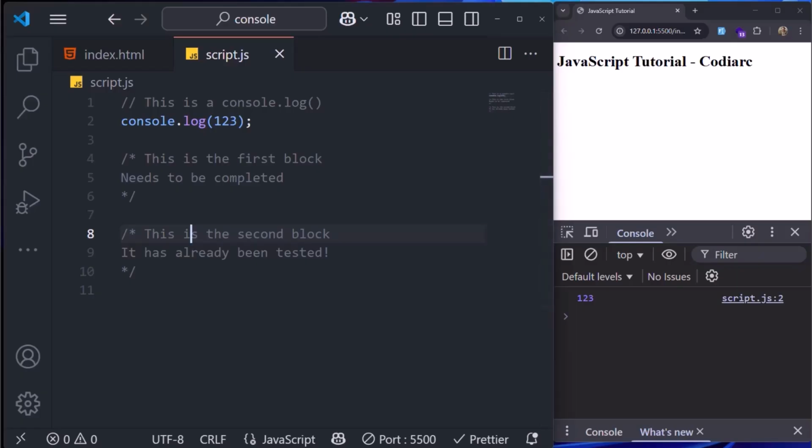They are just ignored by the JavaScript engine and are purely for human readability, and they're essential for writing maintainable and understandable code. Now in the next video, we're going to talk about different data types in JavaScript, and we're going to use console.log more. Let's go.